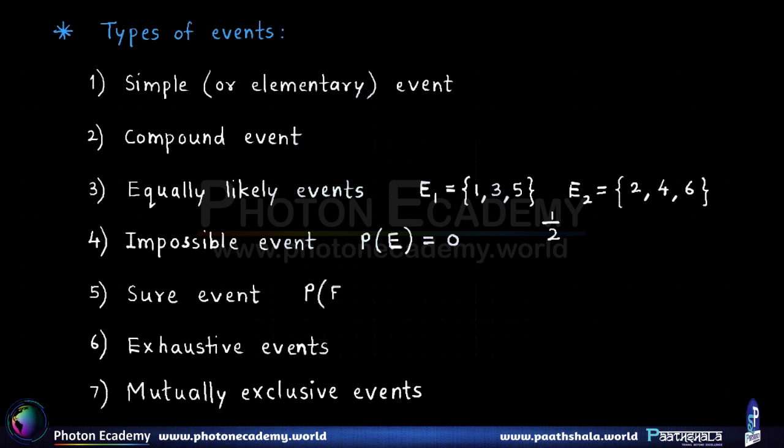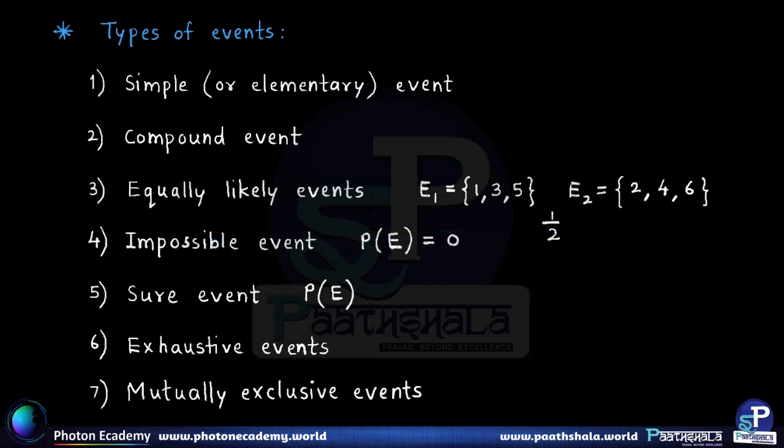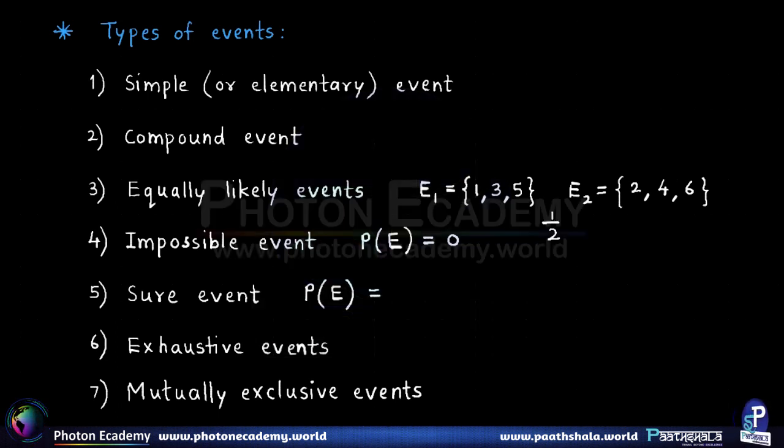We throw a die, and I define the event E such that a number between 1 and 6, including both 1 and 6, is obtained, and that number is a natural number. We know that this event is always going to occur because we always get some natural number between 1 and 6. Therefore the probability of such an event is equal to 1, because it consists of the entire sample space. So a sure event has probability 1.